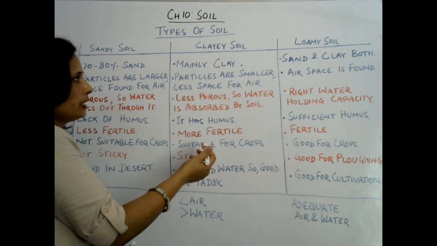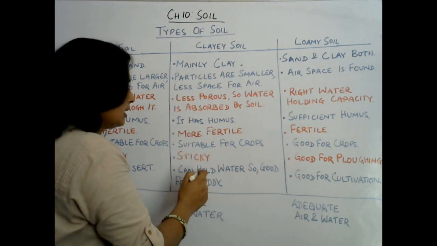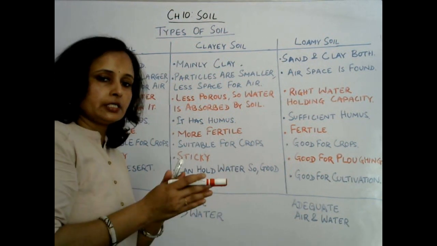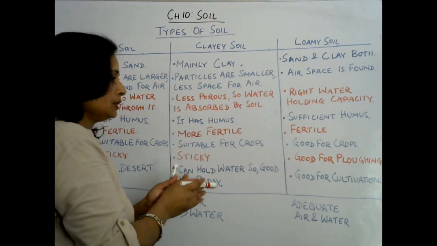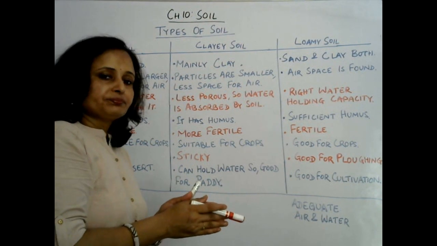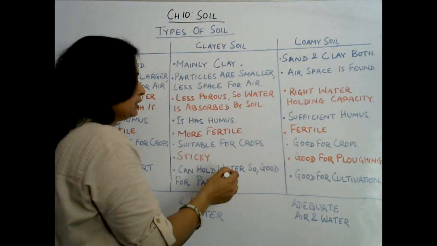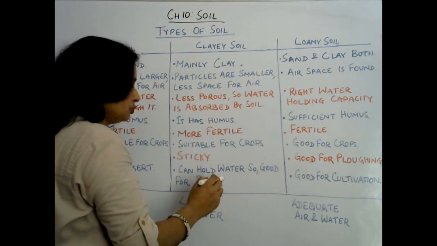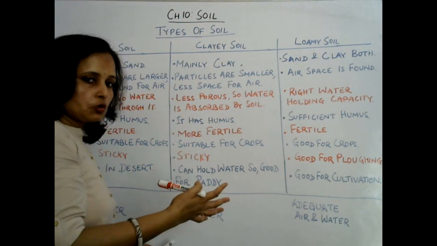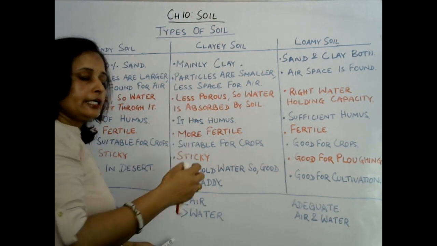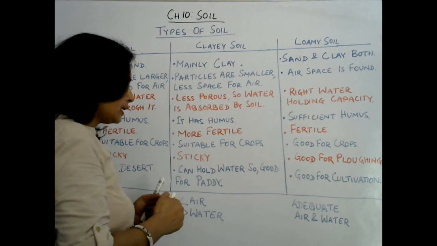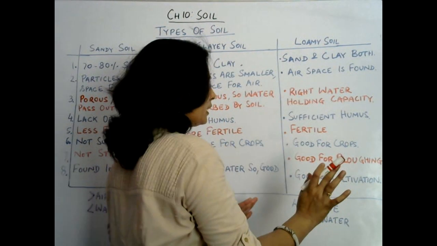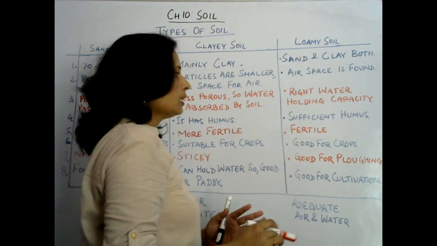Okay. Next one, sandy soil is found in deserts, and clay soil is found in areas other than desert, and because it has water holding capacity, the crops which need water, the crops which can be grown in the rainy season, can grow very well in clay soil. Like paddy, it needs stagnant water, and clay soil has lots of water holding capacity, and loamy soil has all the characteristics, so this is good for cultivation.